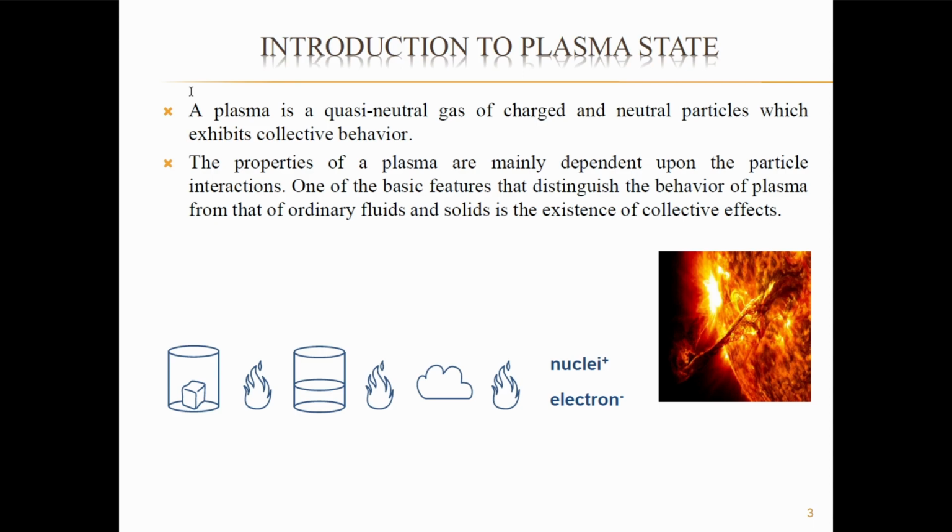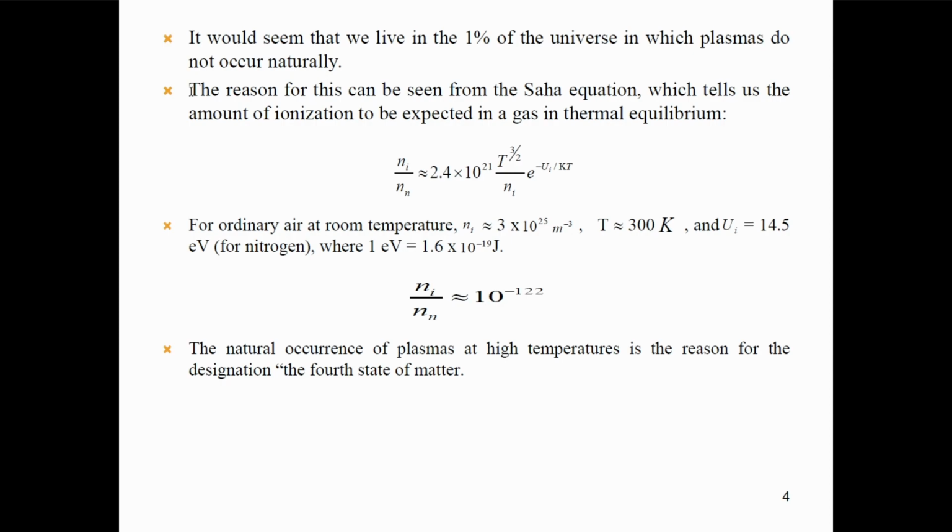And when gases are heated to an extremely high temperature of the order of 10⁵ Kelvin, electrons get stripped from their respective nuclei, resulting in the formation of ions and electrons. This ionized state of gas is known as plasma. In fact, 99% of the universe is in plasma state, that is, in the form of gases with atoms dissociated into ions and electrons. We live in the 1% of the universe in which plasmas do not occur naturally.